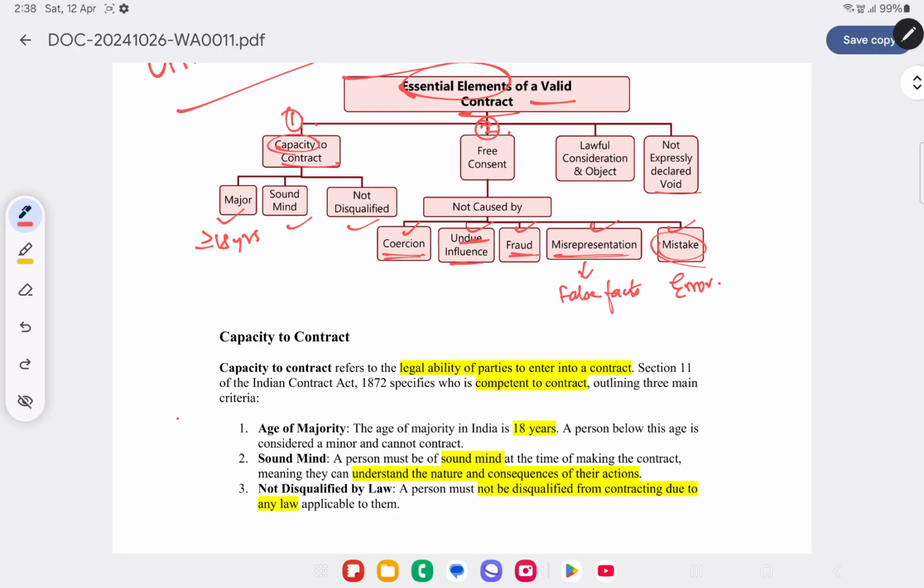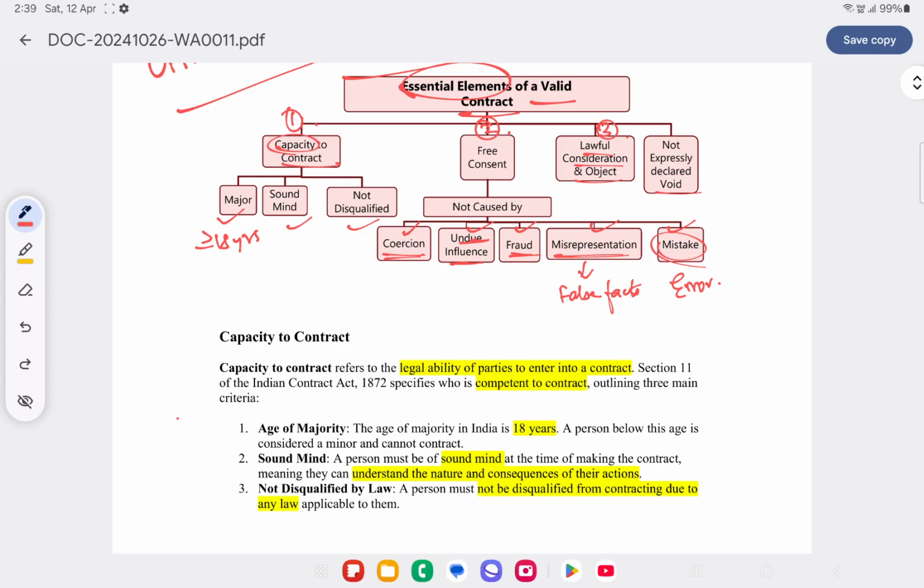So number 1 is competency of parties. Number 2 is free consent, and there will have to be a lawful consideration and lawful object. So lawful consideration means consideration should be accepted by law. It should not be one which is prohibited or forbidden by law. And there will have to be lawful object. So lawful object means the object will have to be lawful, that is, it should not be prohibited by law.